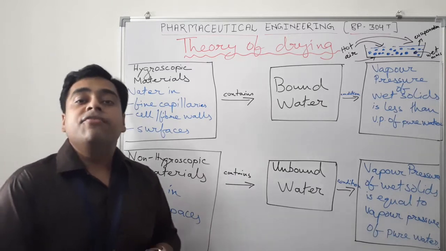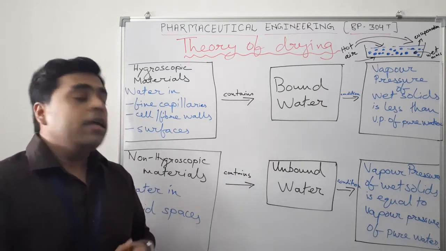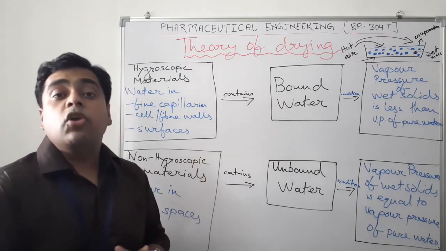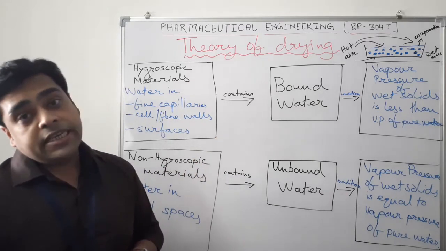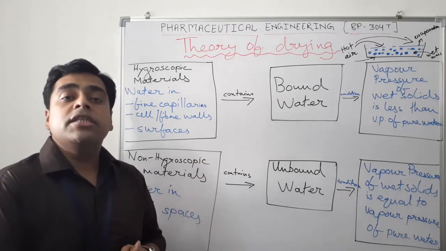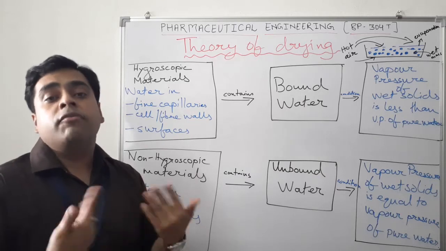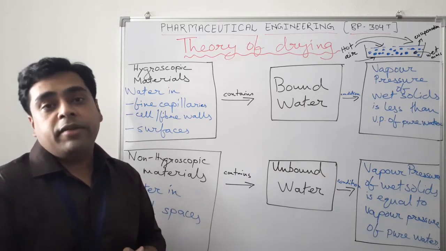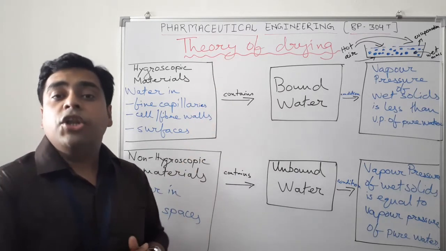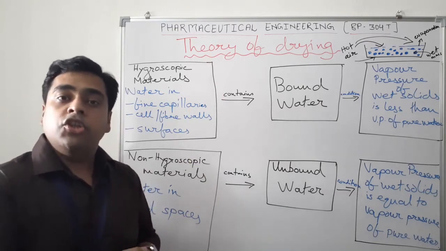Next we had gone through certain definitions and calculations, like equilibrium moisture content and free moisture content. Then we studied loss on drying and percentage moisture content. All these will help us know what is actually meant by the theory of drying. So we are coming to the theory of drying.